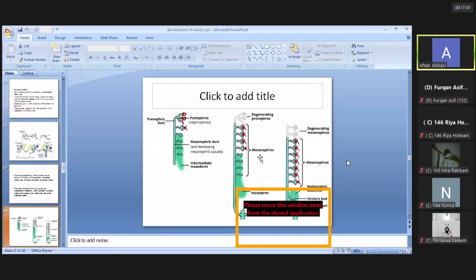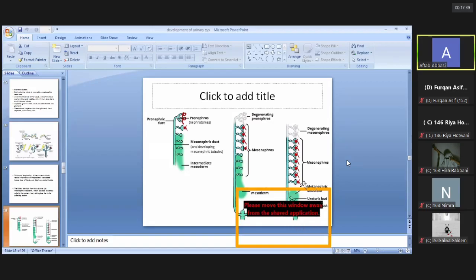These are the three stages of the development of the kidneys. First one is the pronephros that develops in the cervical region at the start of the 4th week of development, and then at the end of the 4th week, it starts to degenerate. At the same time, another kidney system known as the mesonephros develops in the thoracic and the upper lumbar segments. That also starts to degenerate.